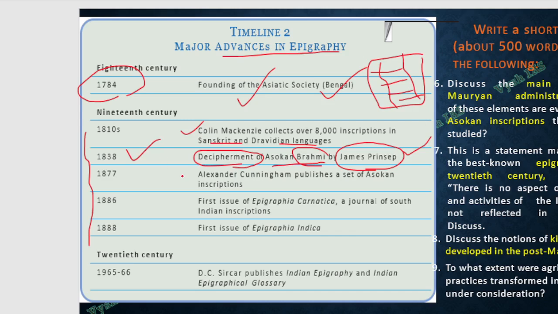Okay, then Alexander Cunningham publishes a set of Ashokan inscriptions. Then if you see, different journals will come. This is about South Indian inscriptions, which came in 1886, and then Epigraphia Indica, which is of entire India, that also gets issued. And then here, if you see, Indian Epigraphy and Indian Epigraphy Glossary by Sircar, this comes in the 1950s. So like this, different things happen, and we used to ignore all this, but nowadays UPSC is asking even such factual things that you lose out marks by not knowing all these things. Okay, so you have to know these things.